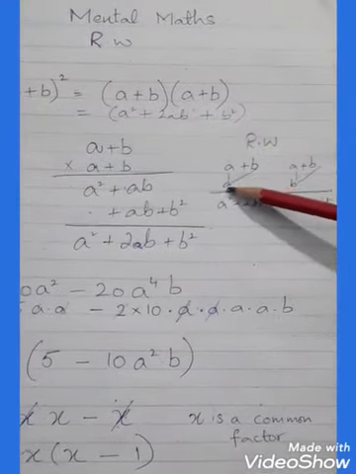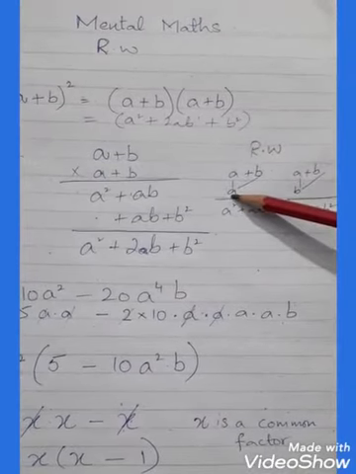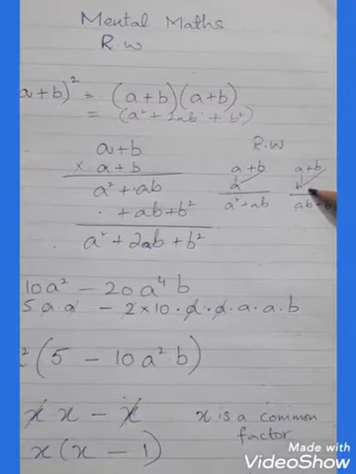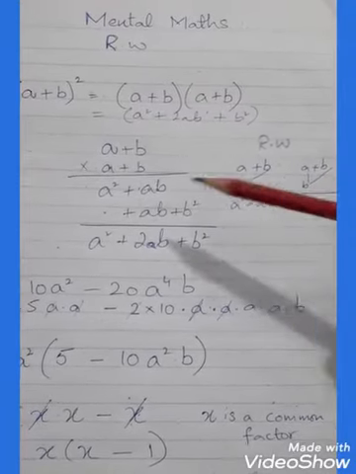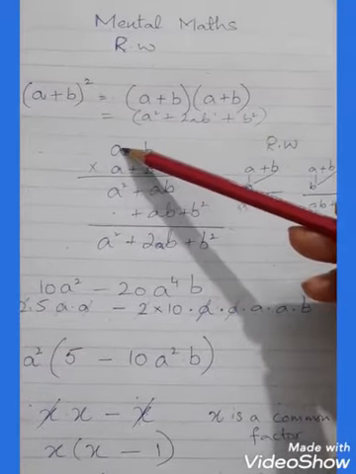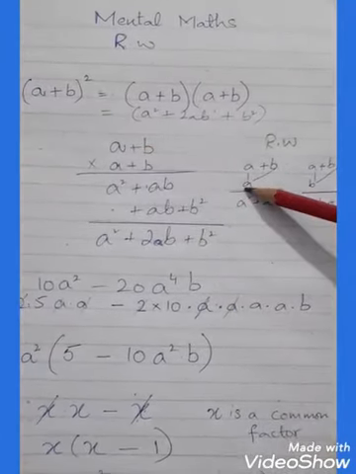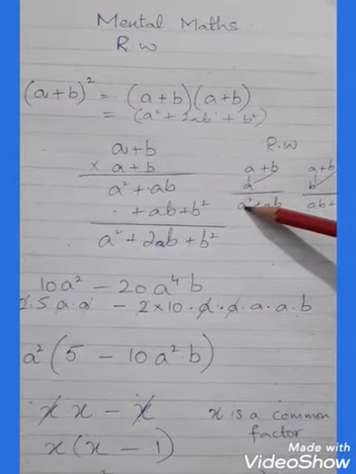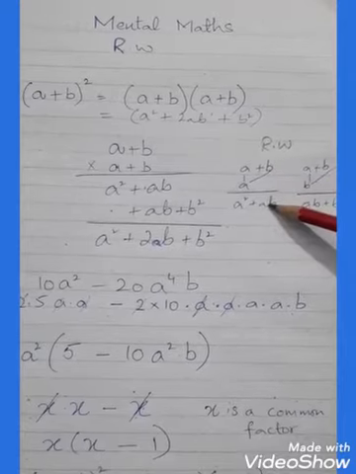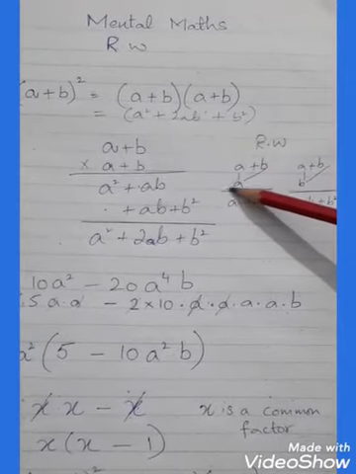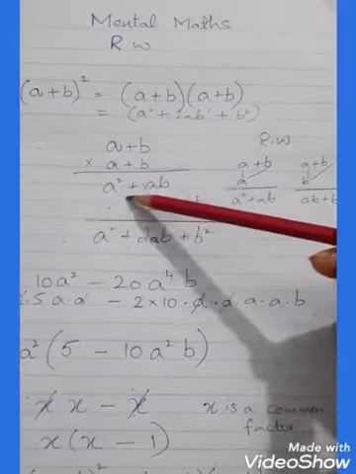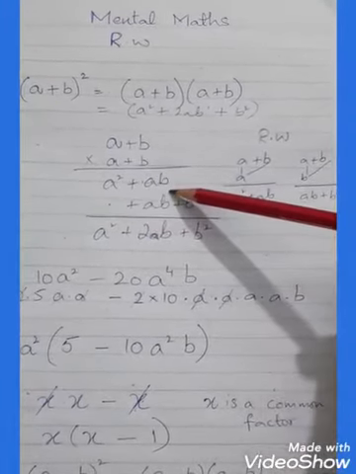Okay, students, now see. First term, write A, and that is the second term. These 2 terms come from where? These 2 come from the second binomial. A multiply with A, right? A multiply with A, A square, plus A multiply with B, AB. This answer we will write down over here in the first position, right?